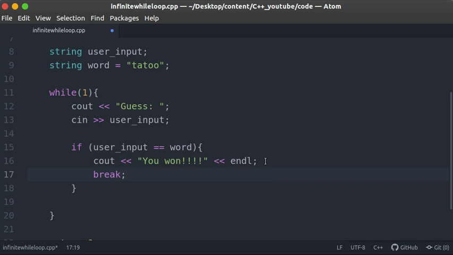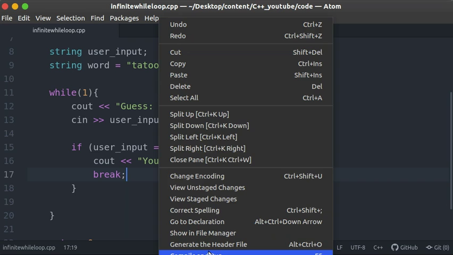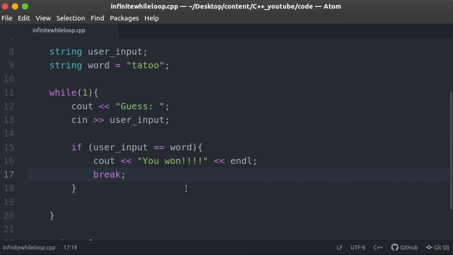In the previous tutorial, when we were discussing switch, we looked at breaks, and we said that breaks are just used to jump out of a switch statement, but in this case it will be used to jump out of the infinite loop. It will just say stop at this point. So this is what our program is all about. So let's save, and then we can execute the program to see what we get.